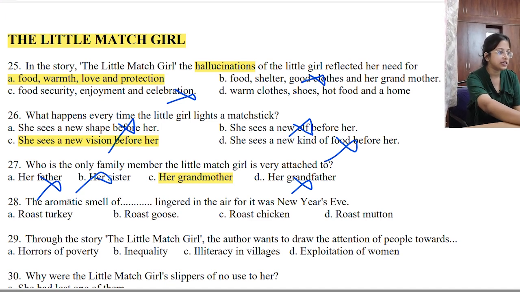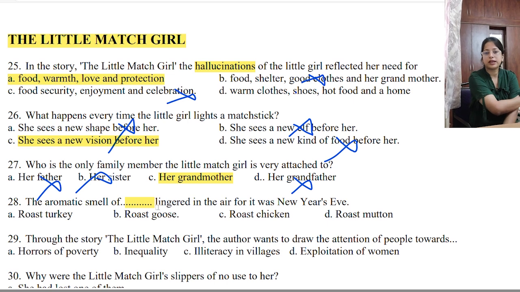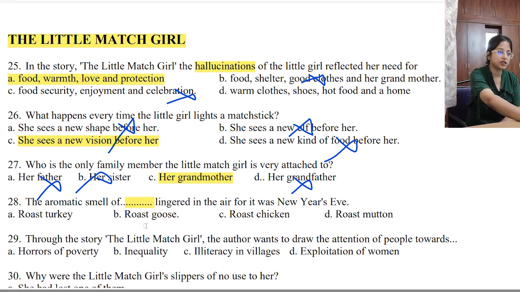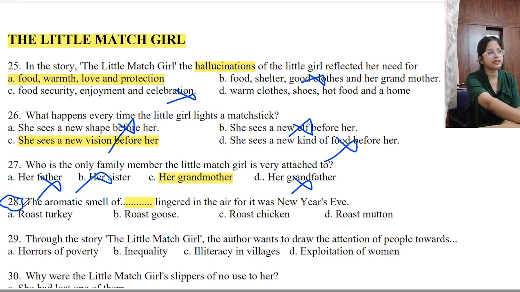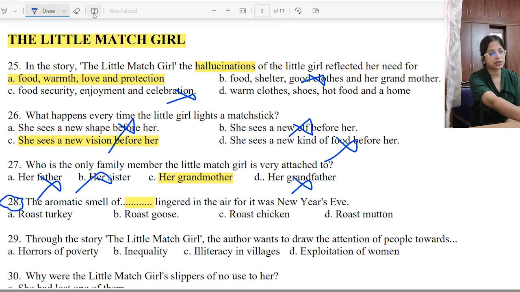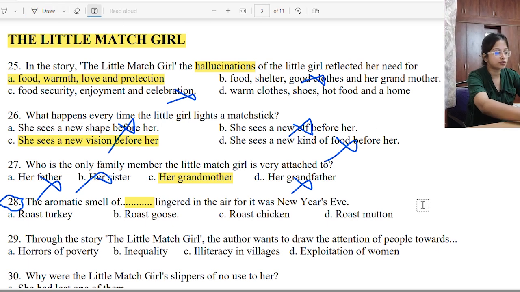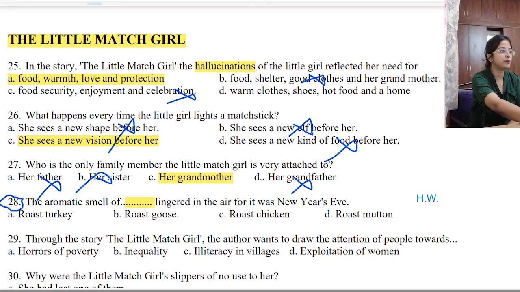Number 28. The aromatic smell of dash lingered in the air, for it was New Year's Eve. People were celebrating, people had prepared good dishes in the house. So roast turkey, roast goose, roast chicken, roast mutton. So which one is the correct one over here? So this is going to be your homework because it is already written in your book. You can find it out and you can write it to me in the chat box in the comment section so that I can tell you whether it is correct or not. So I will write over here, this is your HW question. Okay, homework question number 28.